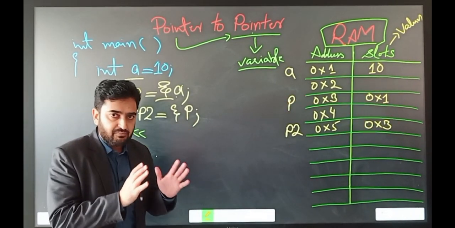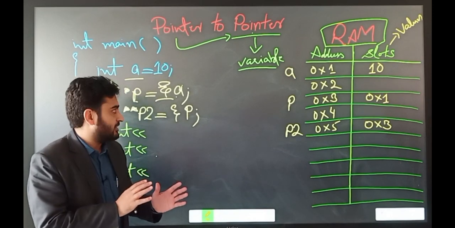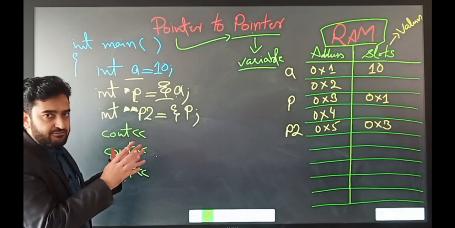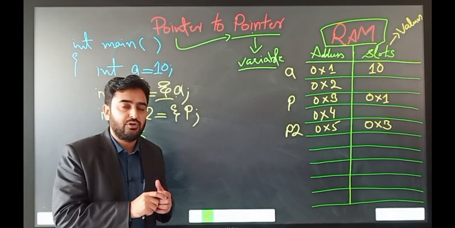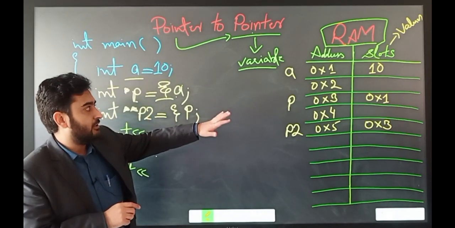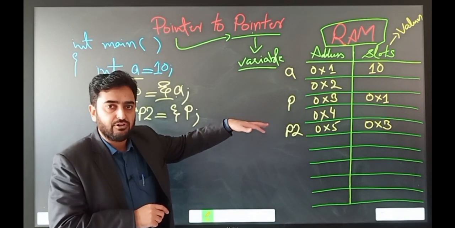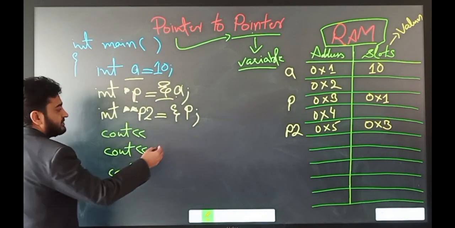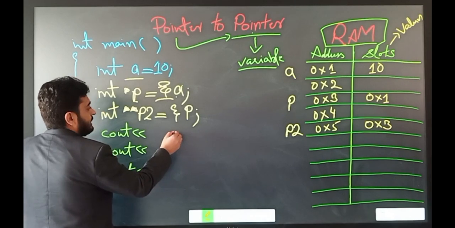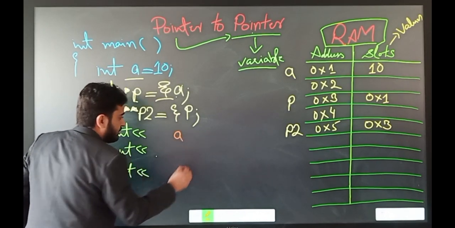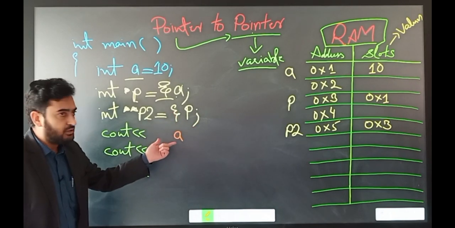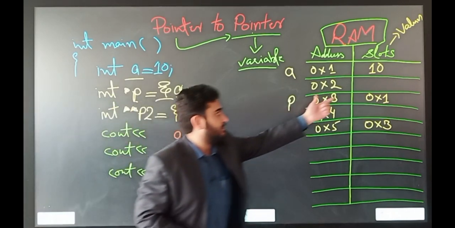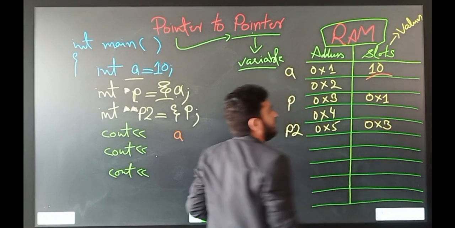Okay, there are some other concepts in the combination of the reference operator and the dereference operator through which we can print the address and the values of different variables. So let's see. For example, if you write down A, what will A print on the screen? It will print the value of A, which is 10.